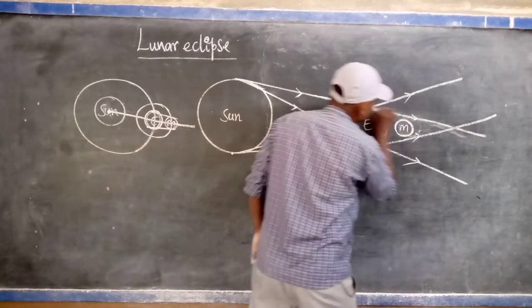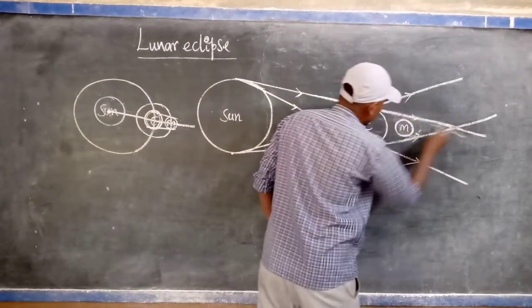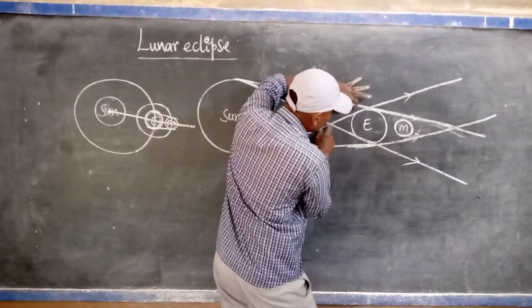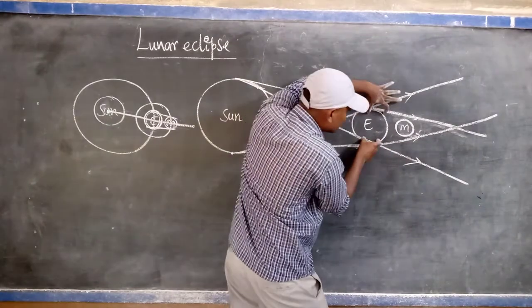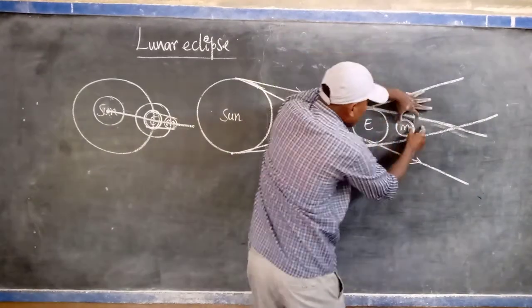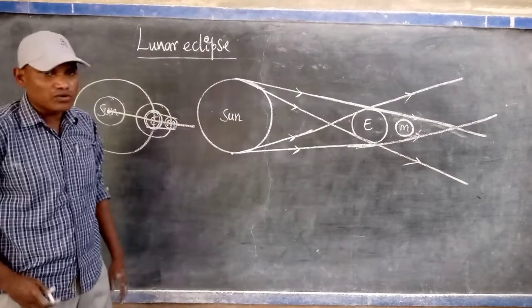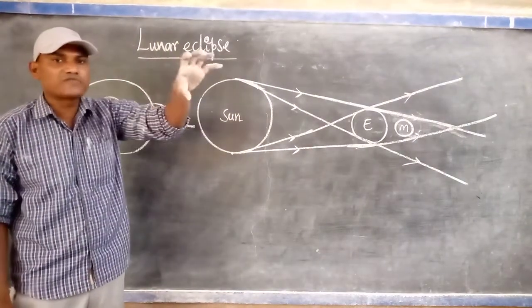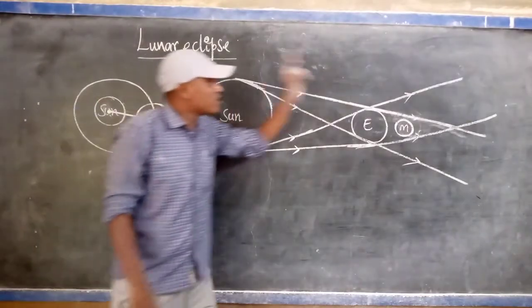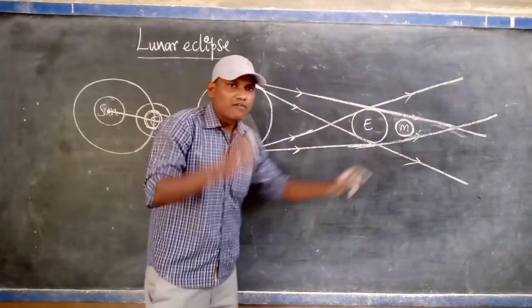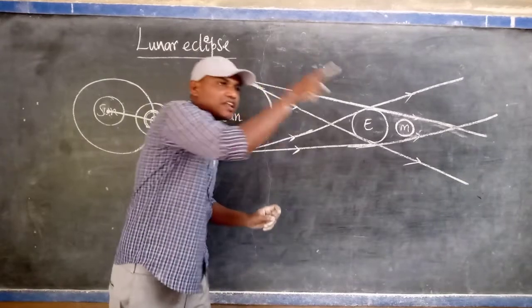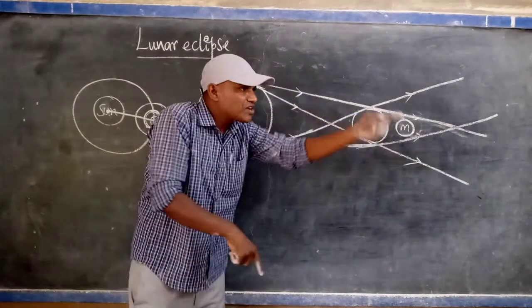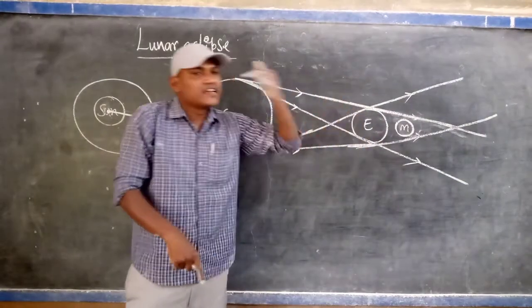The sunlight is passing through like this. Here is the sun. When the light falls onto the earth, this earth shadow will fall on where? The surface of the moon. So for the moon surface, no sunlight will reach. I explained that when light falls onto the surface of any object, after reflection, the reflected light ray reaches us.